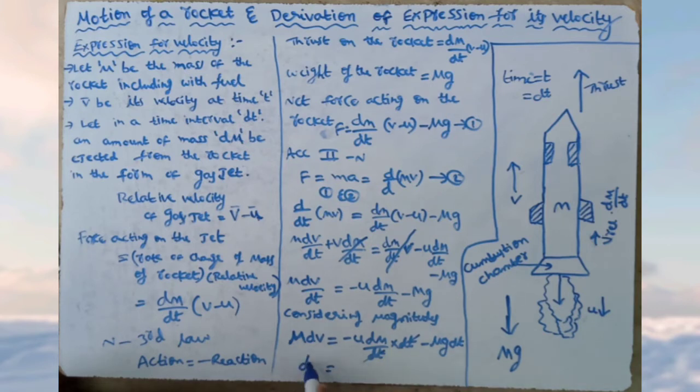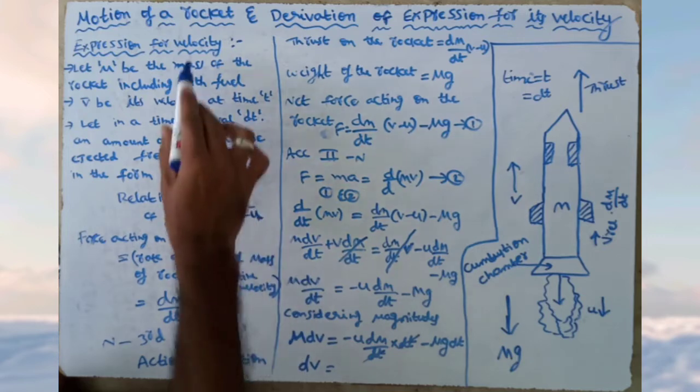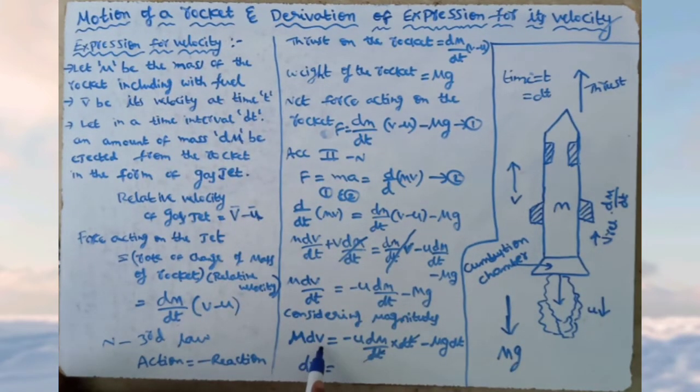It becomes dv is equal to, since we are going to derive velocity, we need the velocity term only. So we keep the velocity term this side, and we send dt to that side and m to that side: minus u into dm by m, since m is multiplying, it divides when going to that side, minus mg dt by m. m gets cancelled. Here g dt remains.